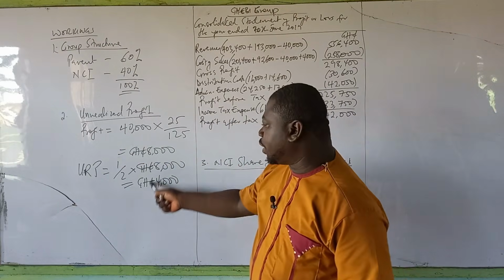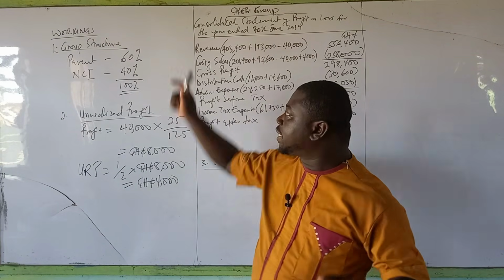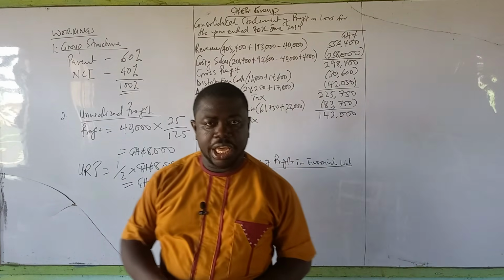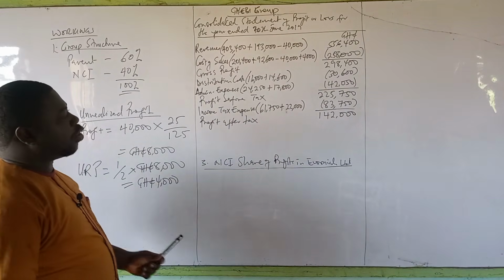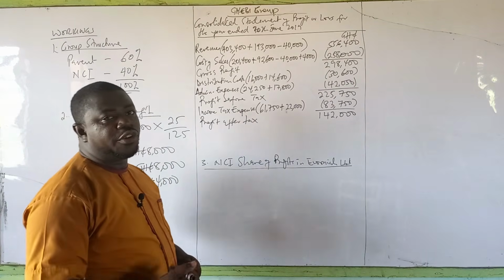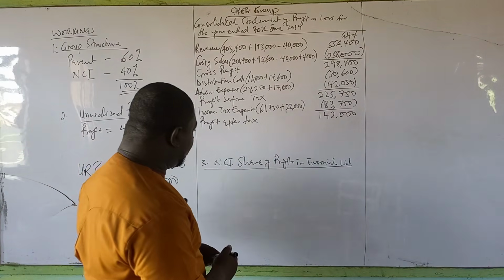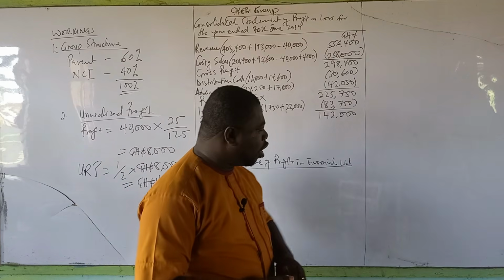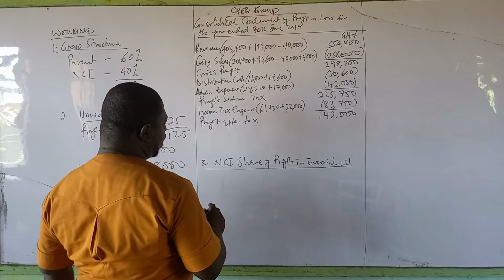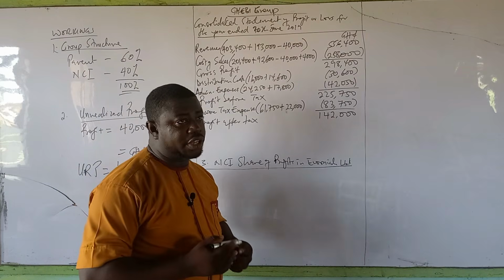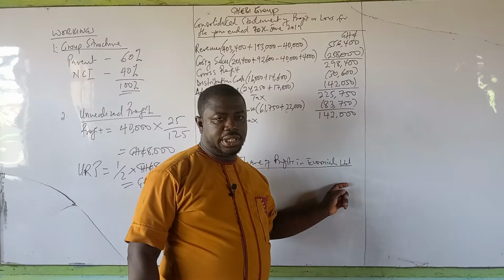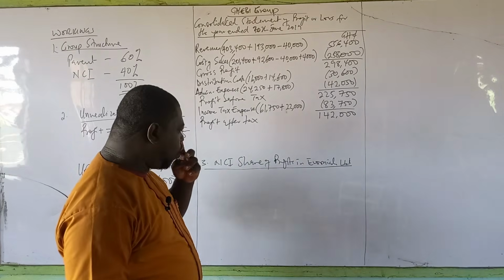Therefore, this 4,000 has to be split 40-60 for the purpose of calculating their share, because this 4,000 is already inside the 46,000 profit that we are talking about, and therefore they need to also suffer their share. This is how we go by their share of the profit. There are two approaches you can use. Let me show you both.